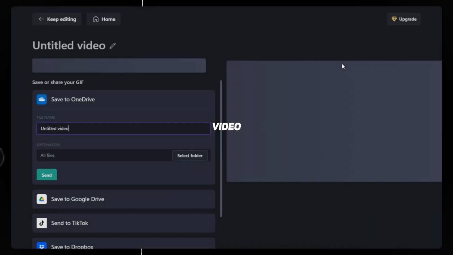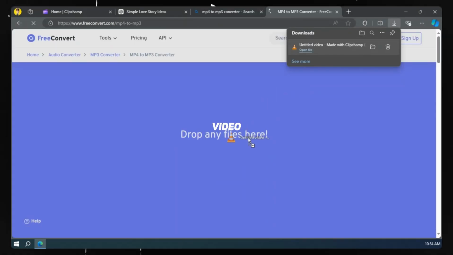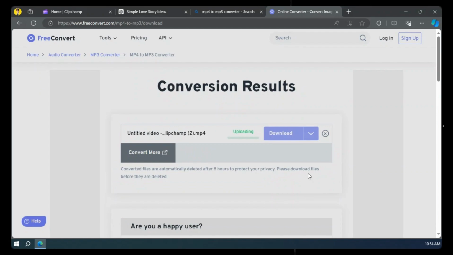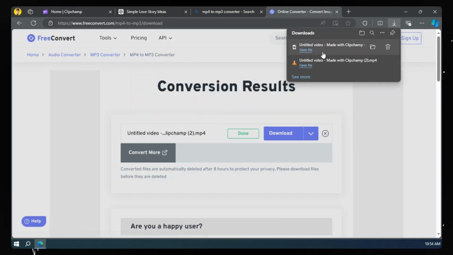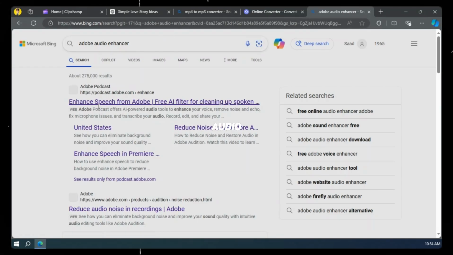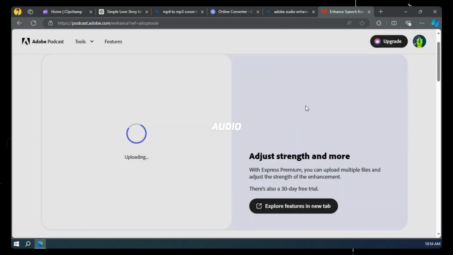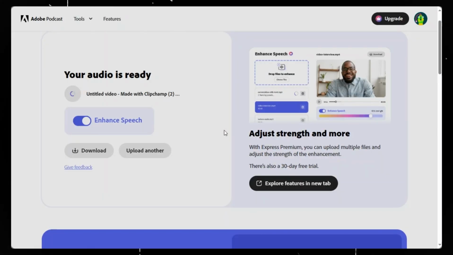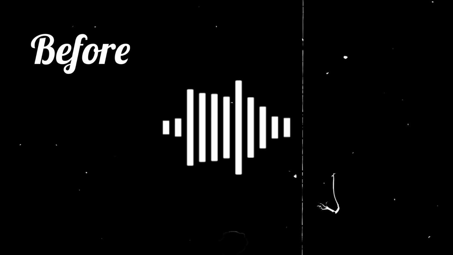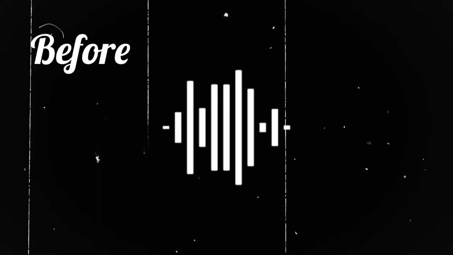Export the video. Then open any MP4 to MP3 converter. Convert that video into an audio file and download it. Search for Adobe Audio Enhancer, open that website, upload your audio file, and it will enhance it. Here's the comparison.